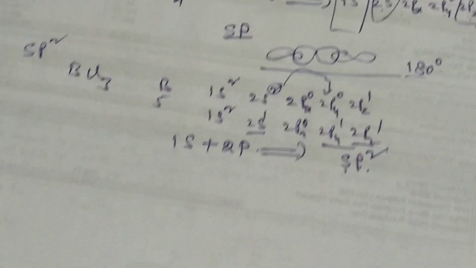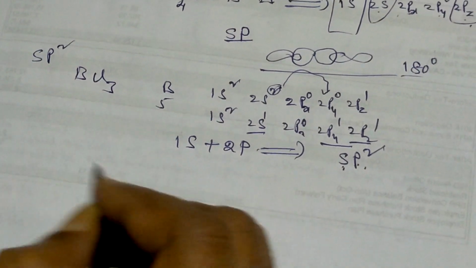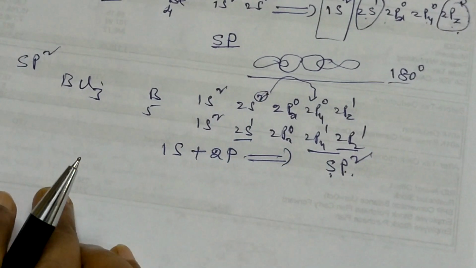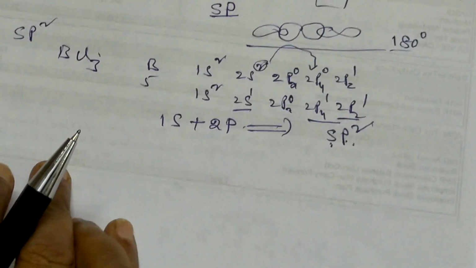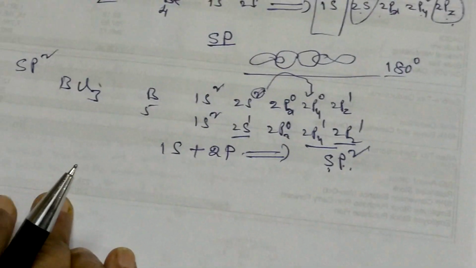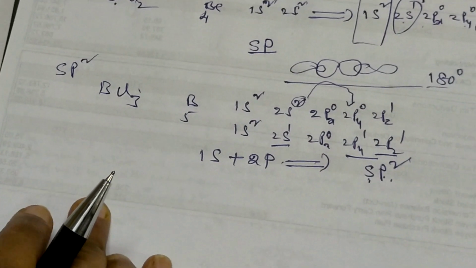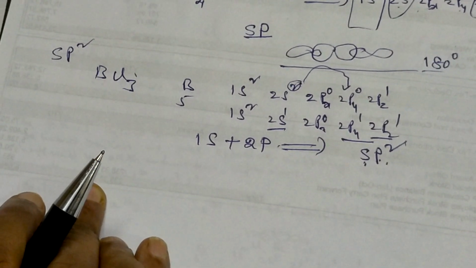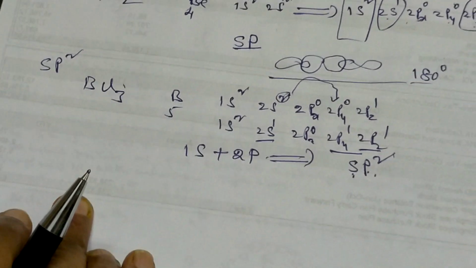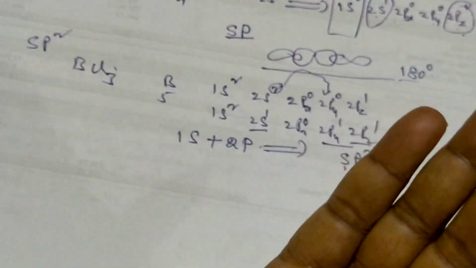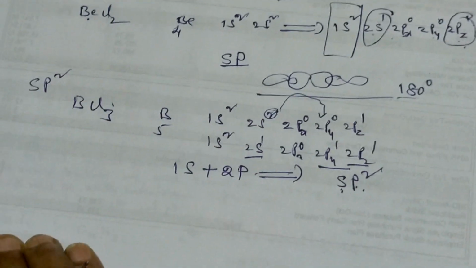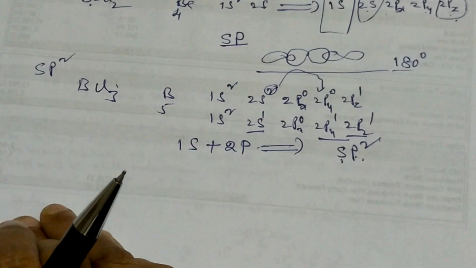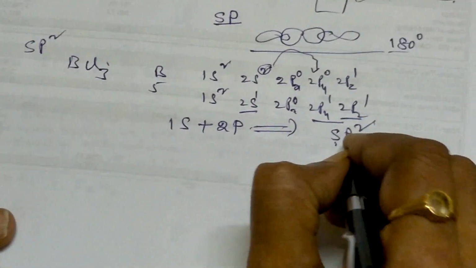This is ready to form bonds with chlorine, and that forms the boron trichloride compound, which is trigonal planar in shape and the angle is 120 degrees, matching both theoretically and the experimental value. That is sp2.